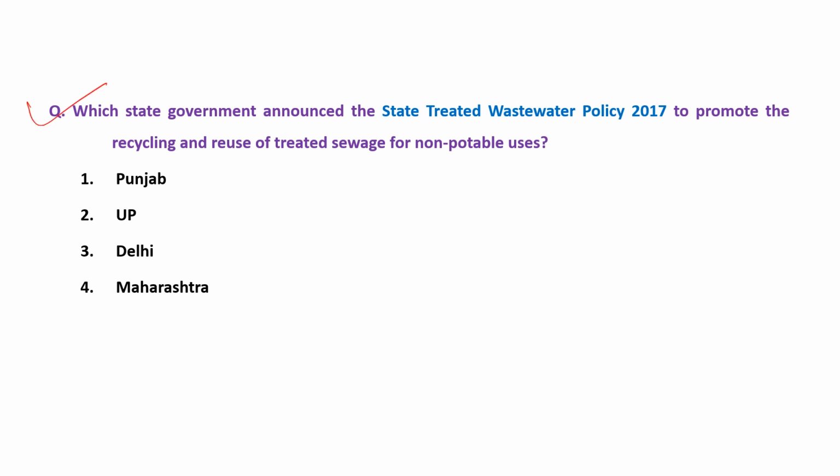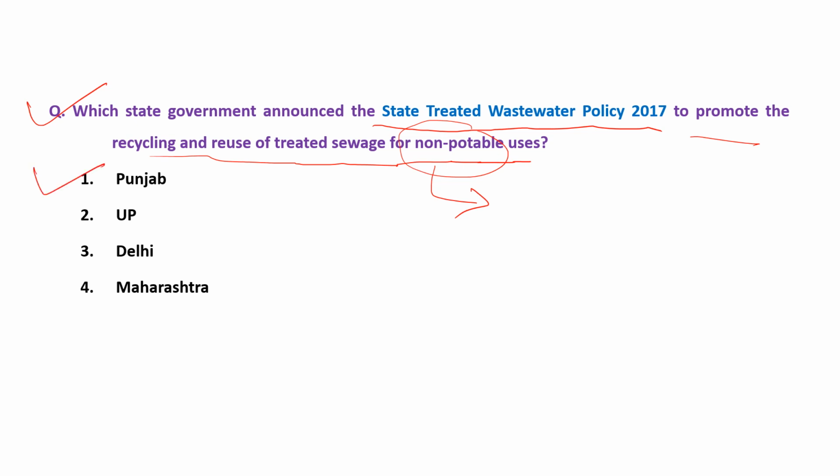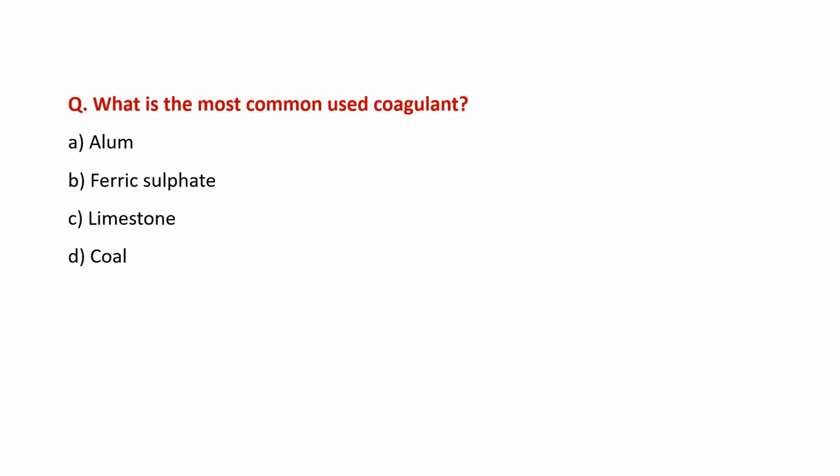Now the second question. Which state government announced the State Treated Wastewater Policy 2017 to promote the recycling and reuse of treated sewage for non-potable uses? Non-potable means non-drinking use. It will not be used for drinking purposes; mainly they use it for irrigation purposes, and they irrigate only those crops which are not consumed by humans. So the right answer is Punjab, which launched the state treated wastewater policy in 2017.